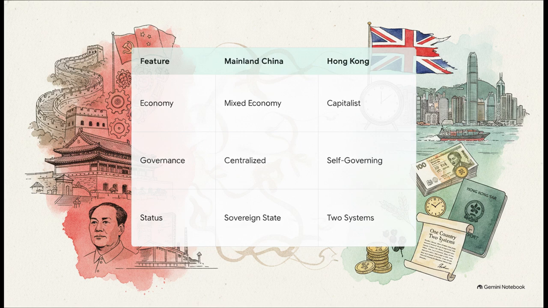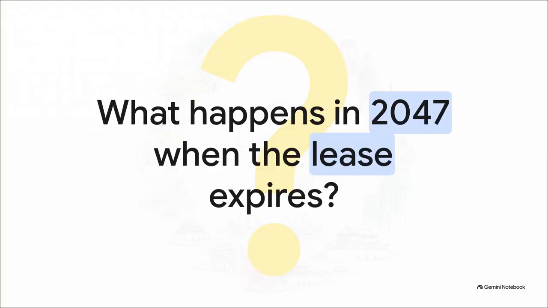But that 99-year British lease was ticking down. So as 1997 approached, the one country, two systems policy was negotiated. This ensured that for a 50-year handover period, Hong Kong would maintain its own currency, passports, and largely independent way of life. Which brings us to today.